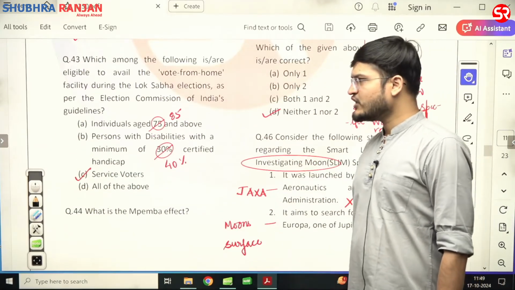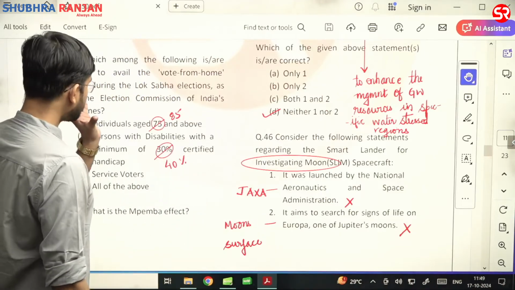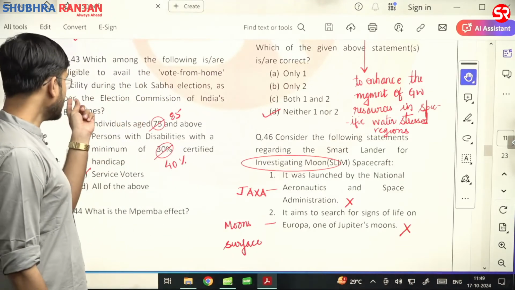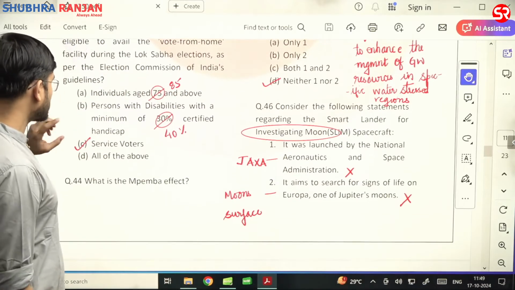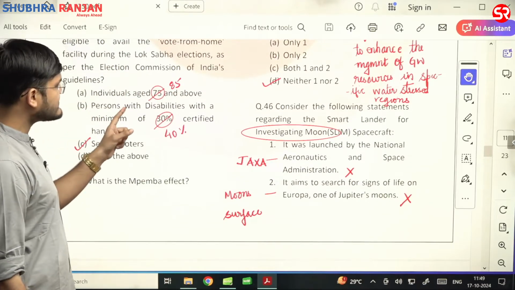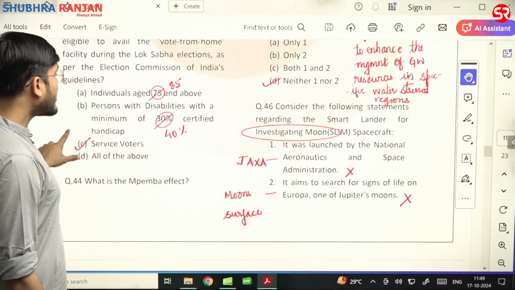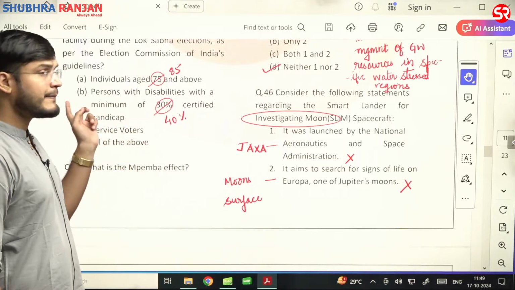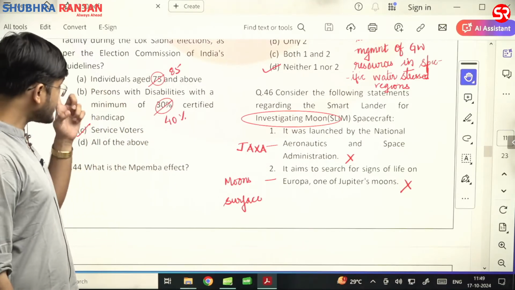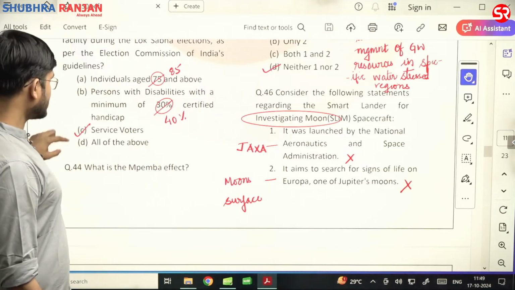Now let us see question number 43. Question number 43 is with respect to the Vote from Home program, that is a facility during the Lok Sabha elections. As per Election Commission of India, individuals aged 75 and above, no, 85 and above. First statement is wrong. Persons with disabilities with a minimum of 30% certified handicap, no, it is 40% certified handicap. And third is service voters. So C is the correct answer.